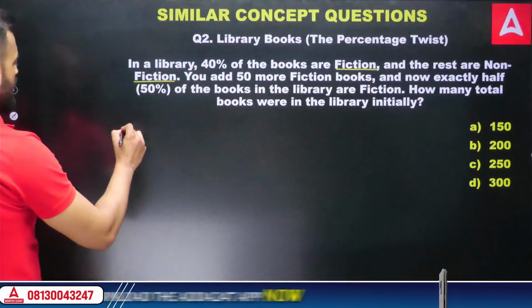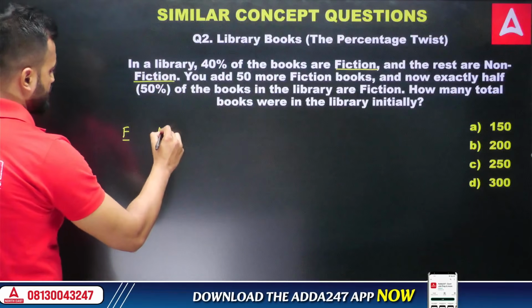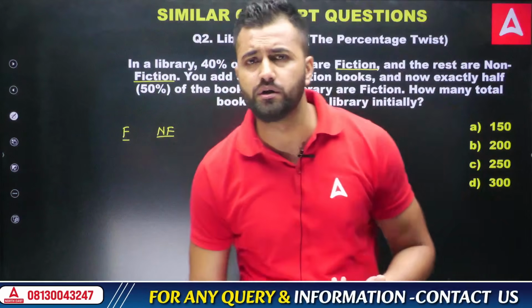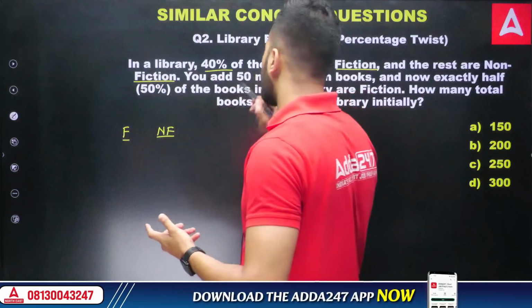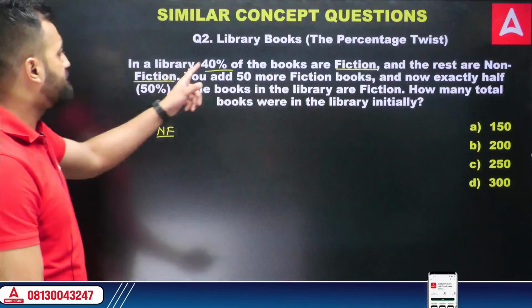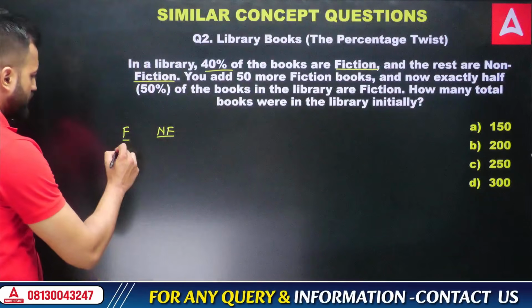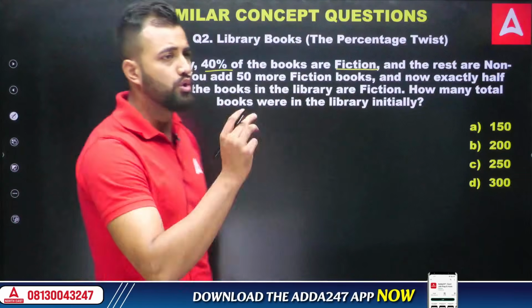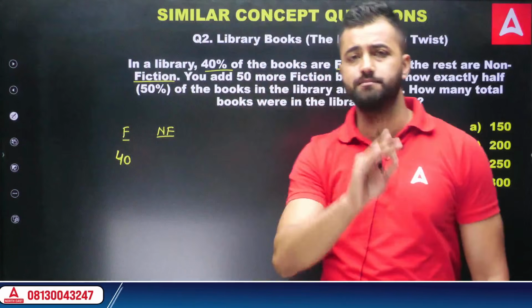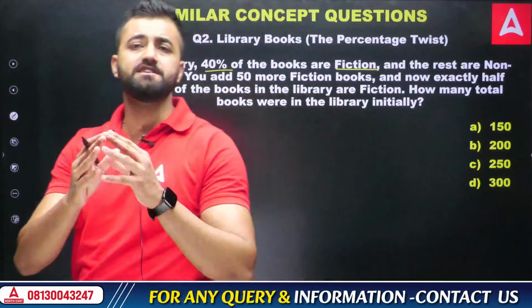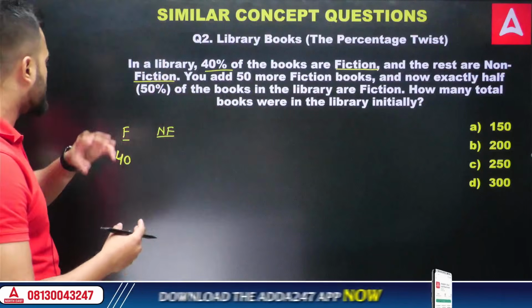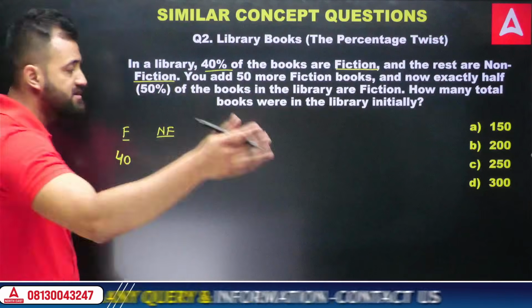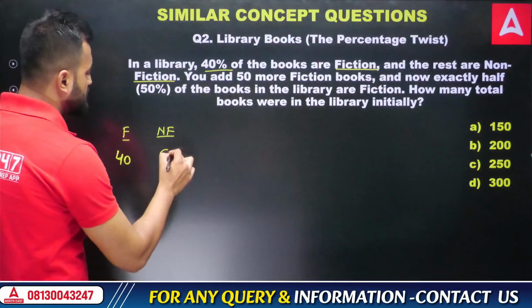Let's write it down. Fiction and non-fiction book. What is the ratio? Ratio is not given out here, but what they have given is percentage. No worries. If I say 40% of the books are fiction, just write 40 out here. Then what percent of the book would be non-fiction? Total percentage is always 100%, my friend. So out of 100, 40% has gone. So remaining 60%. Just subtract 40 from 100, you'll get 60. That means non-fictional book is 60.